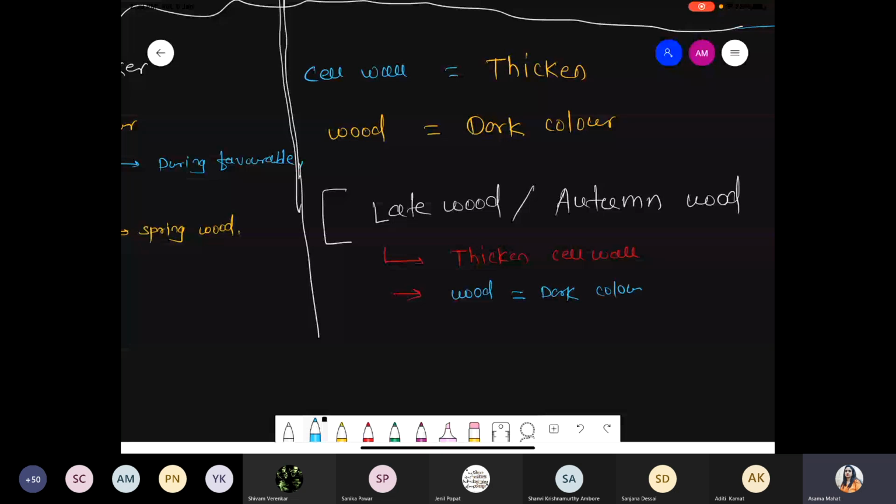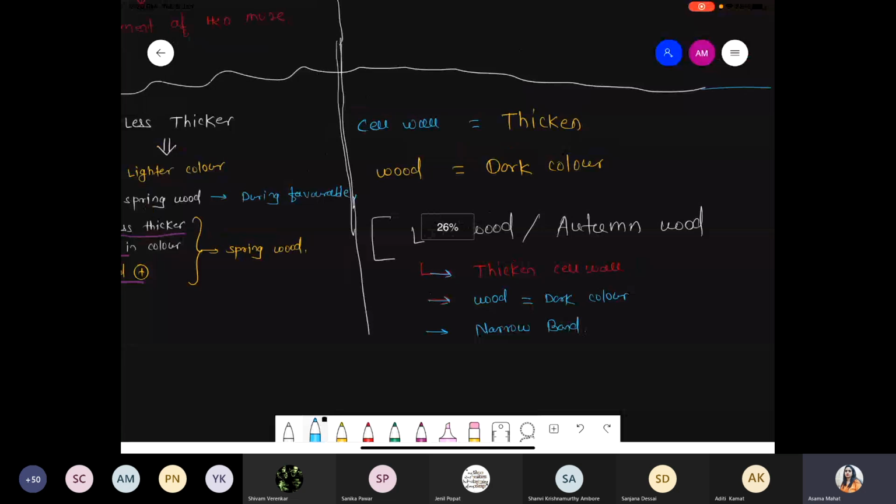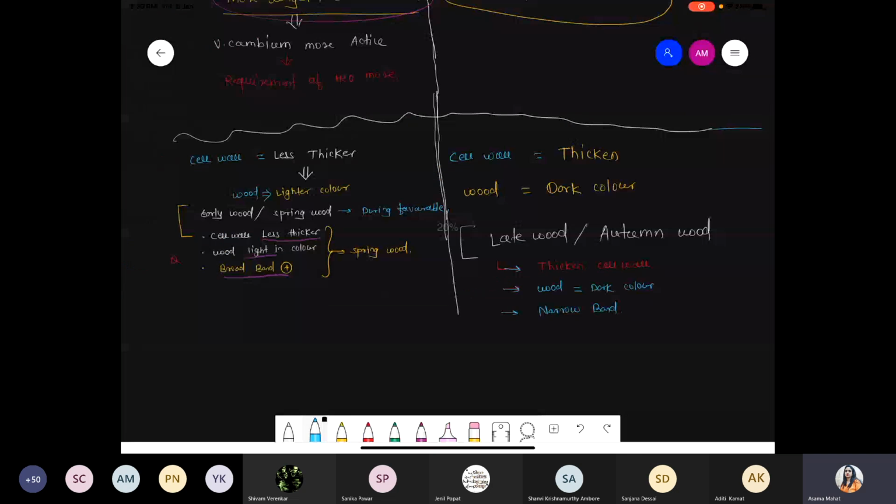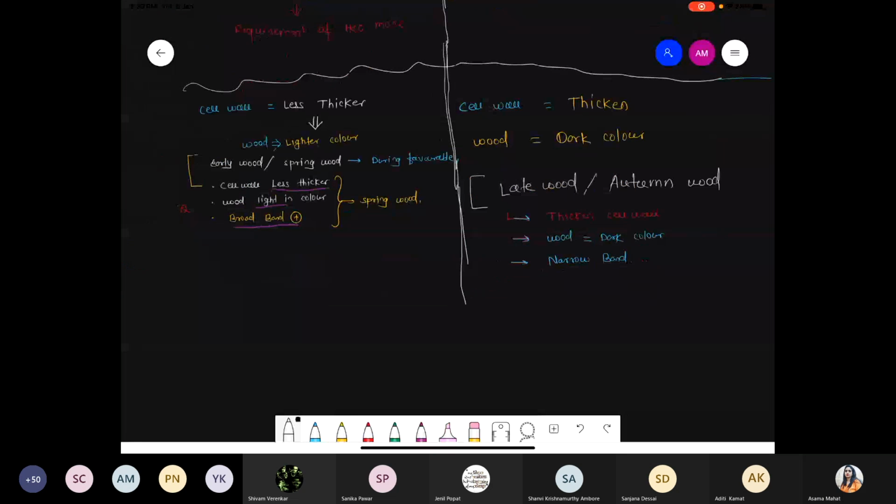And the last one, there is a presence of a narrow band, because during the unfavorable condition the activity of vascular cambium declines, and if vascular cambium activity declines, there is less secondary xylem tissue, so ultimately they form a narrow band. Got it? Clear this point? Any doubt? You have to remember this point.